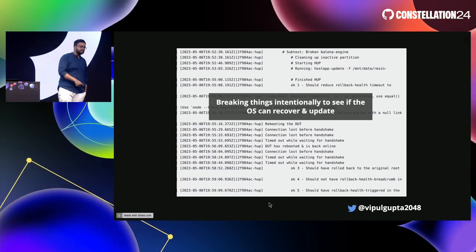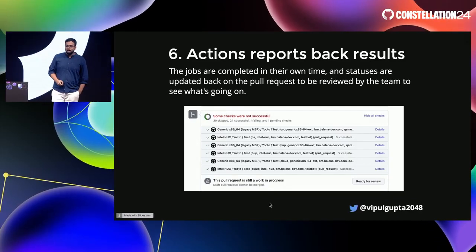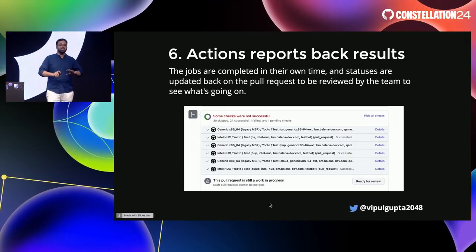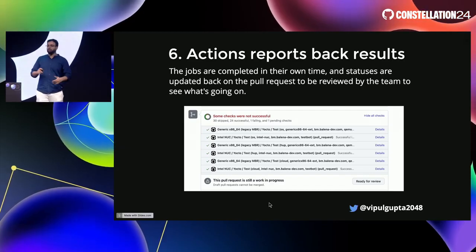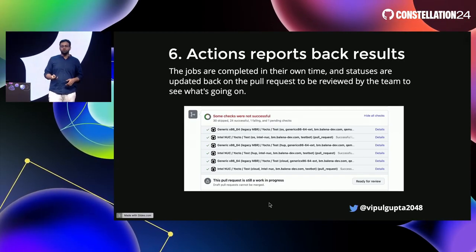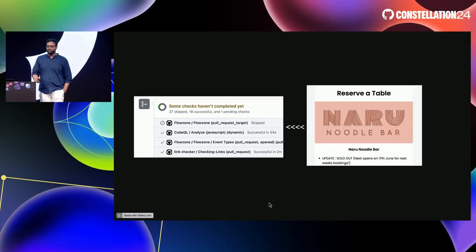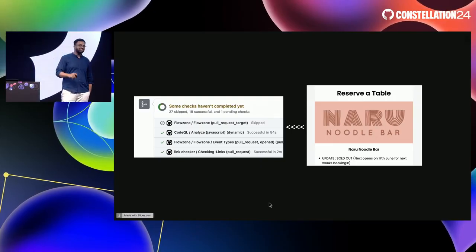So once all your testing is done, once all your build is done, you come back, Actions reports back the results. And if you're lucky, then it says everything has passed, right? There are so many variables at play, everything has passed. And if you're one of those lucky ones, then you probably also get reservations at Naru, because I didn't get one. But if you are getting that, good for you.